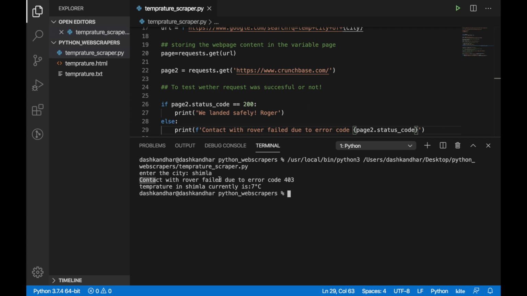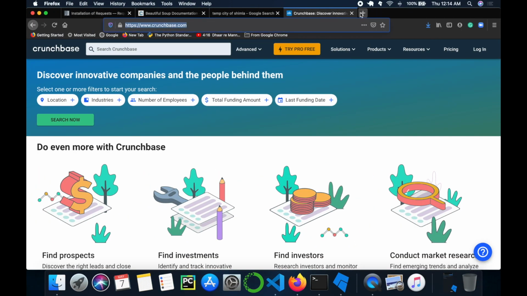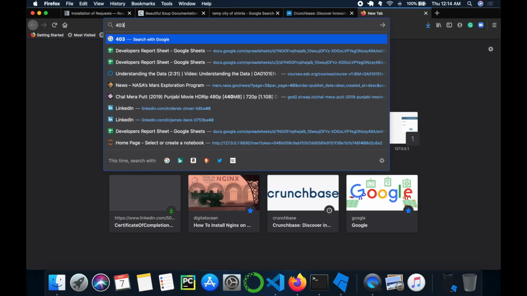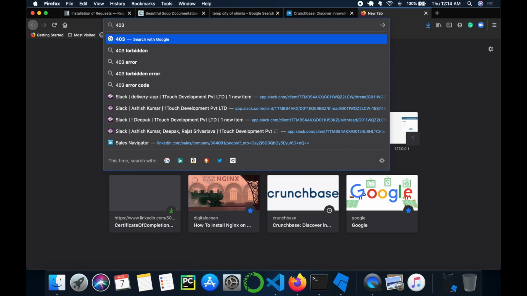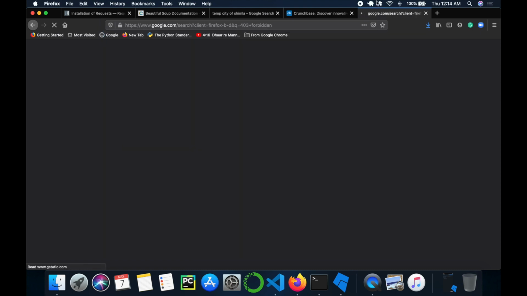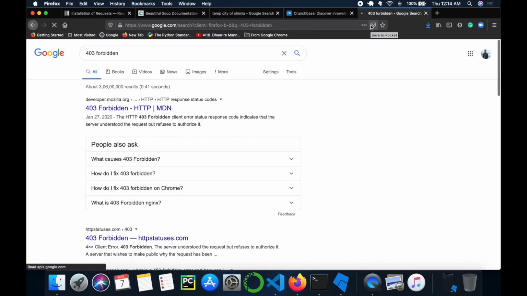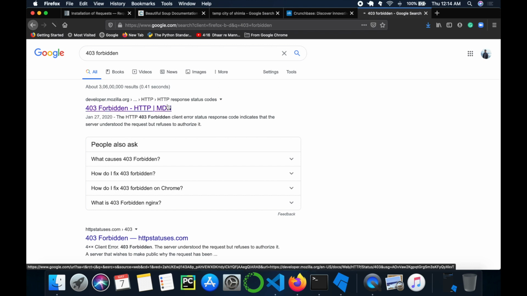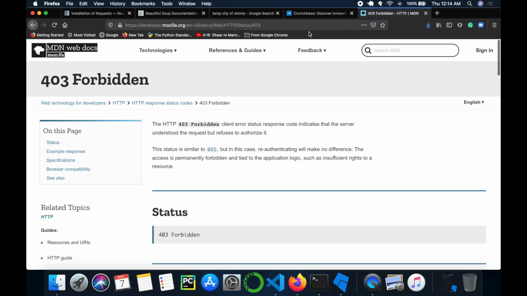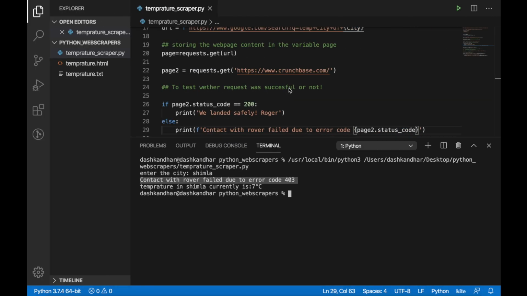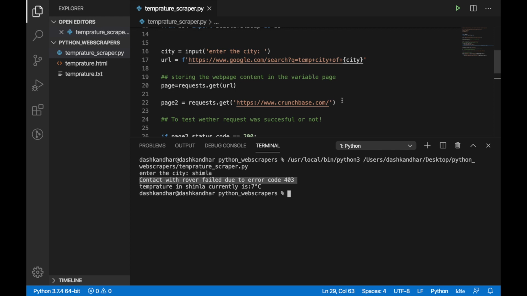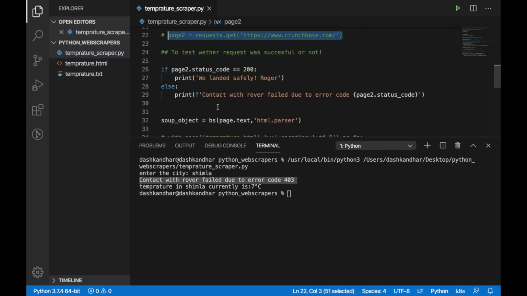So contact with Robo failed due to error code 403. When you search for what error 403 is, it's 403 Forbidden. So you're not allowed, right? So there's this clear thing: you are forbidden. It is a client error status which indicates the server understood the request but refuses to authorize it. So always try to understand these kinds of things before doing the scraping. And if you do, you're very good to go and it will always be helpful to you.